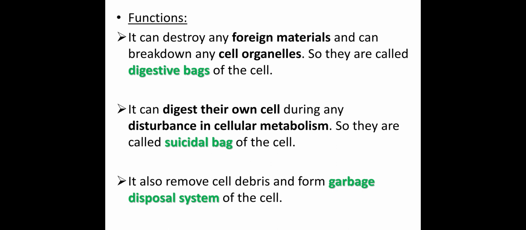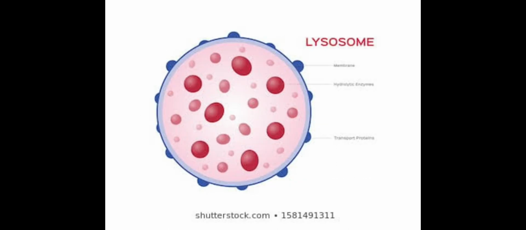And the lysosome basically removes debris material, so it is also called the garbage disposal system. That means anything that is garbage produced inside the cell, whether toxic or not required by the cell, can be destroyed or eliminated by the lysosome. This is the structure of the lysosome: a nearly spherical, single-membrane cell organelle.